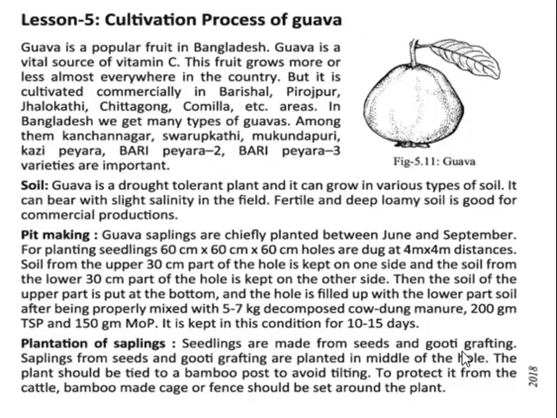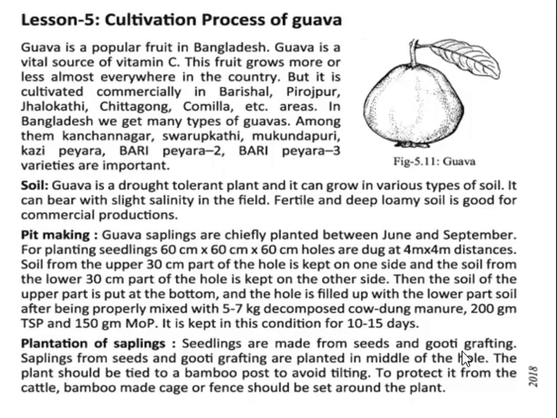saplings are safely planted between June and September. For planting seedlings, the hole will be 60 centimeters by 60 centimeters by 60 centimeters, width, breadth and height. Holes are dug at a 4 meter by 4 meter distance from one to another. Soil from the upper 30 centimeter part of the hole is kept on one side. The soil from the lower 30 centimeter part will be kept on the other side.